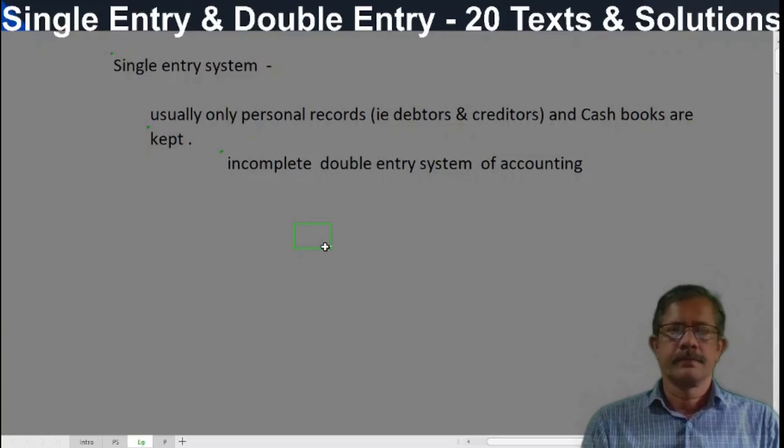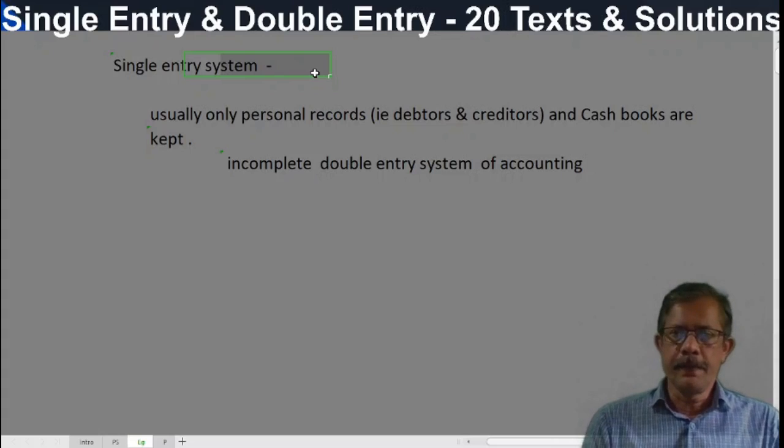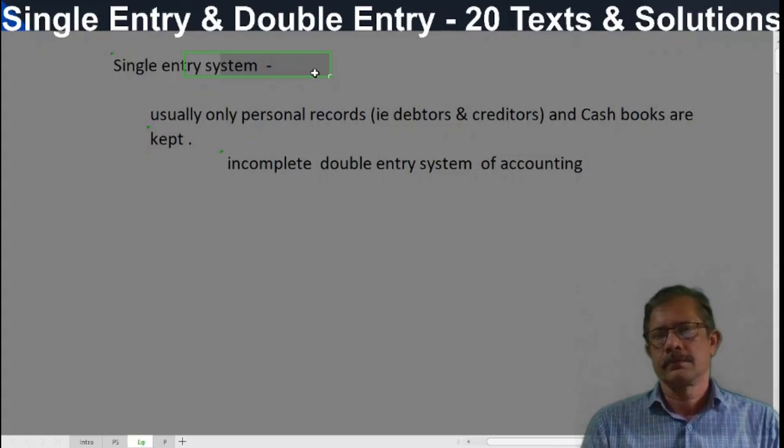Welcome to the new topic, single entry system. But this is not a system actually. There is no system like single entry in accounting. It may be called as incomplete double entry.